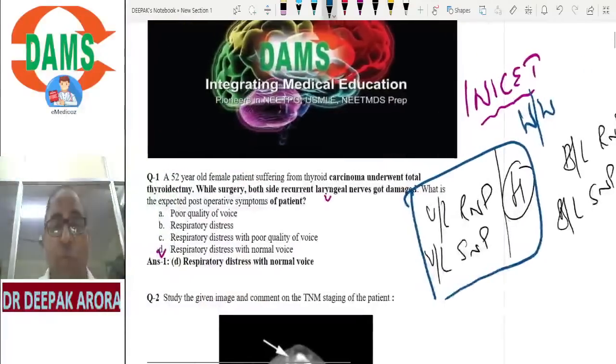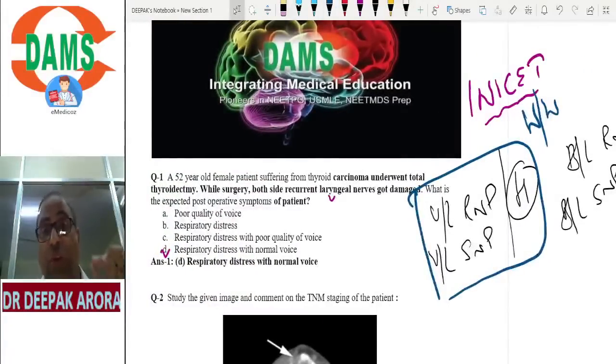One is vocal cord paralysis, one is thyroplasty, type 1, type 2, type 3, type 4. All the thyroplasties should be on your tips. Then method of lateralization, method of medialization. Method of lateralization is for recurrent nerve palsy; we have to take the vocal cord away. Method of medialization is for superior laryngeal nerve palsy. This should be on your tips.